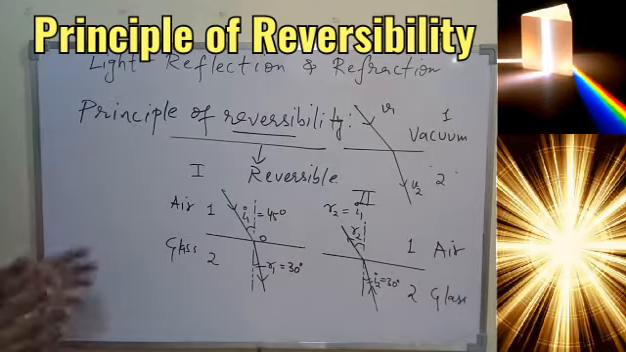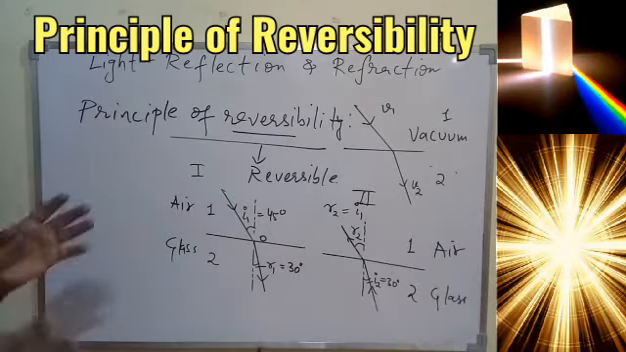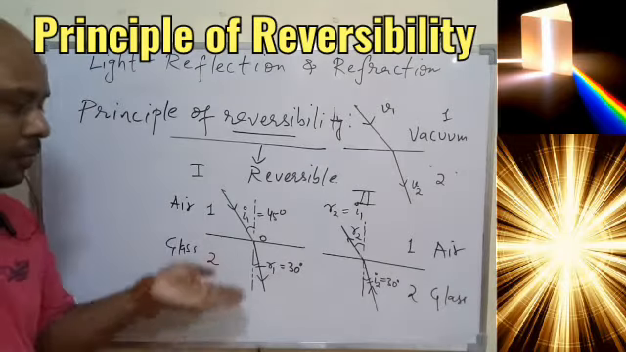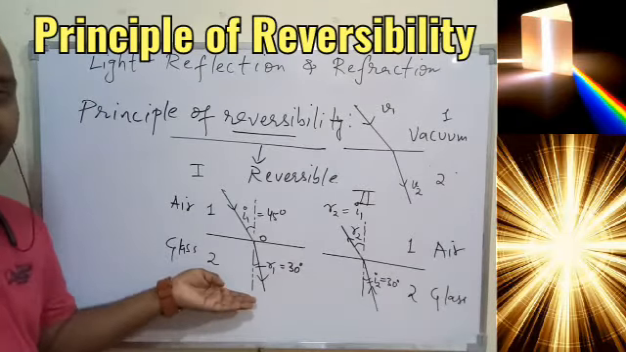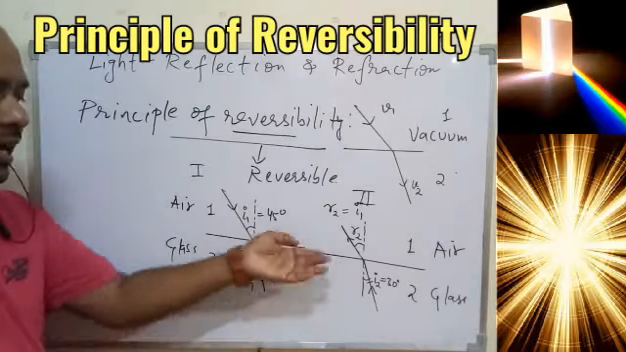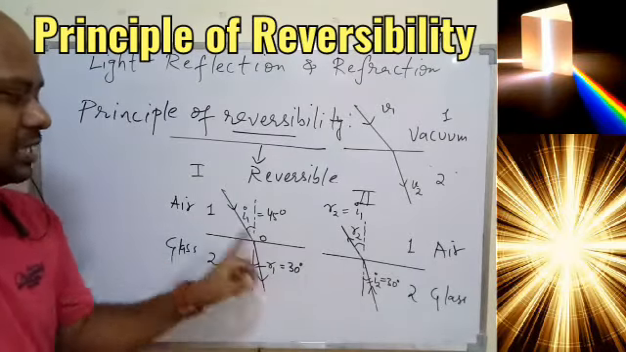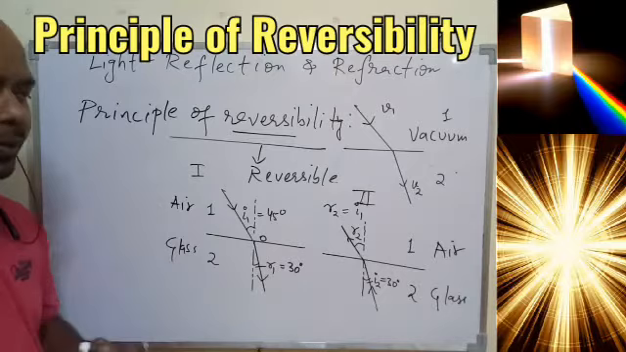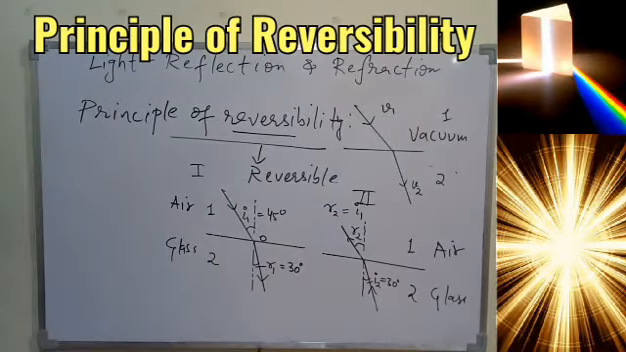So I hope you understood, that is, if we reverse the direction of the ray of light, then in that case it will exactly follow the same path. The path will not be affected. That is the simple concept we have.